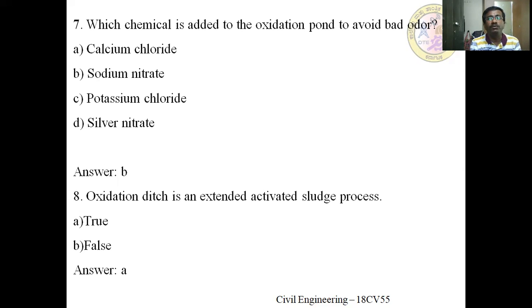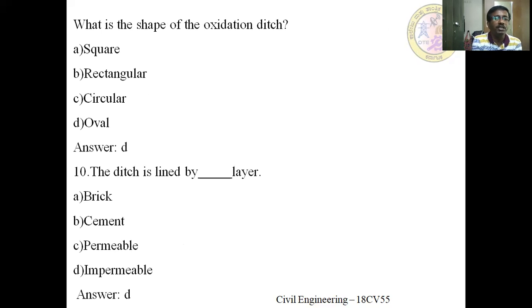Which chemical is added to the oxidation pond to avoid bad odor, so avoid the smell? It is sodium nitrate that is added to reduce the odor problem. Oxidation ditch is an extended activated sludge process. True, it is a modification of activated sludge process. What is the shape of the oxidation ditch? It is oval in shape.